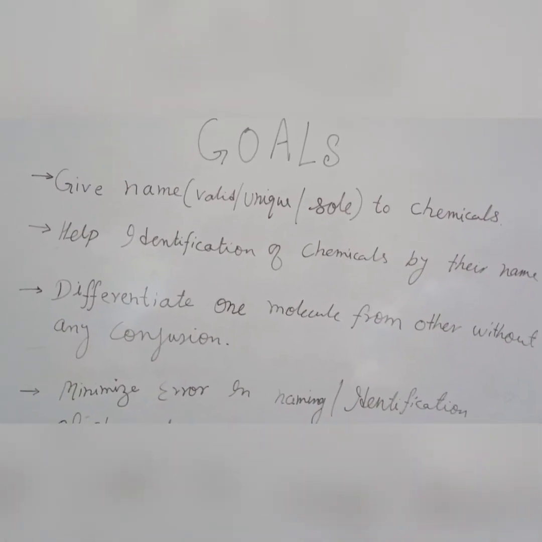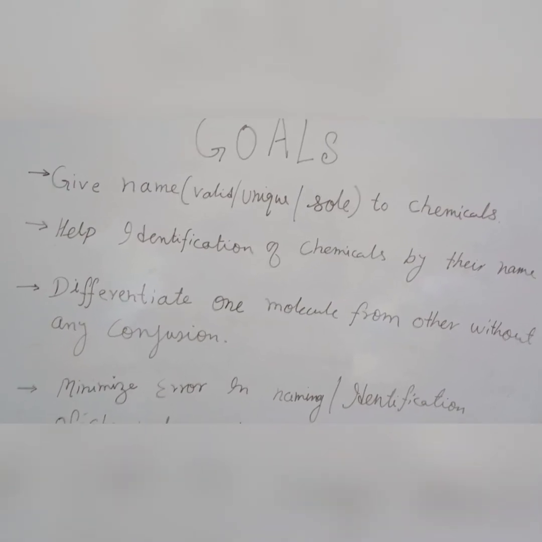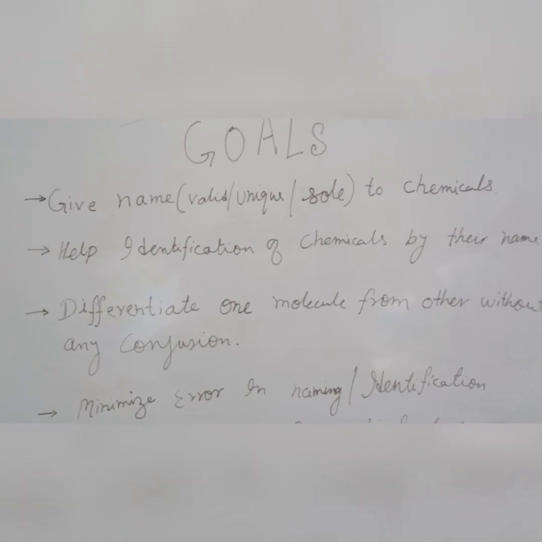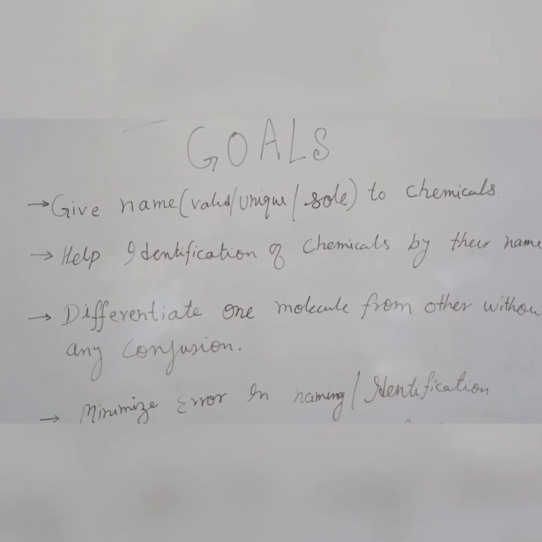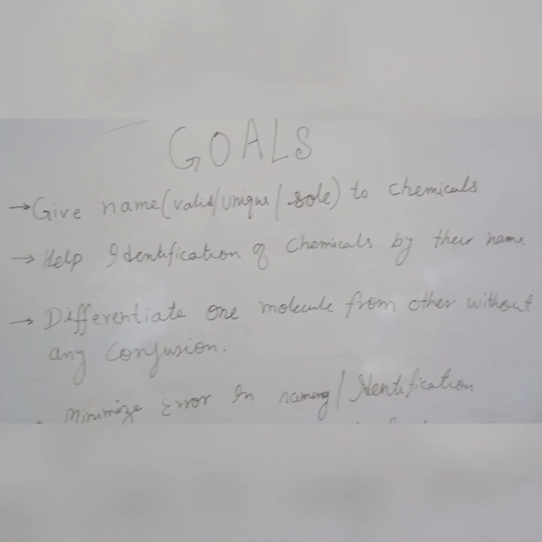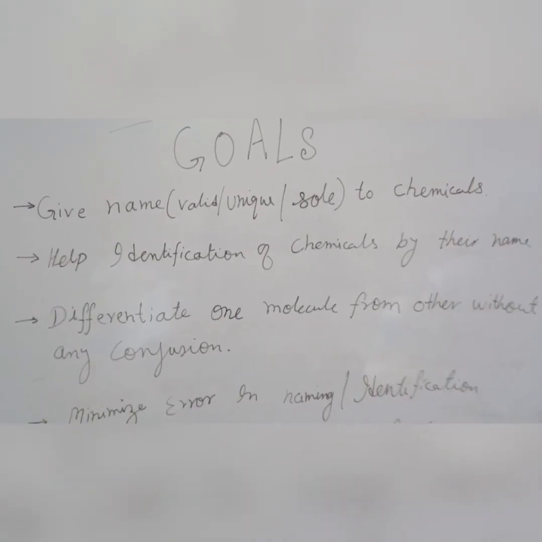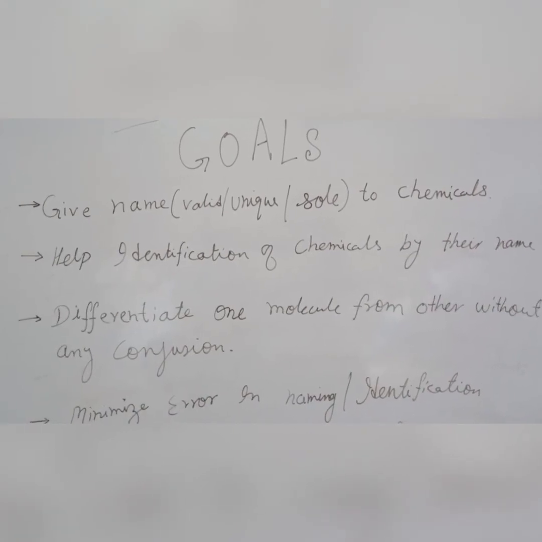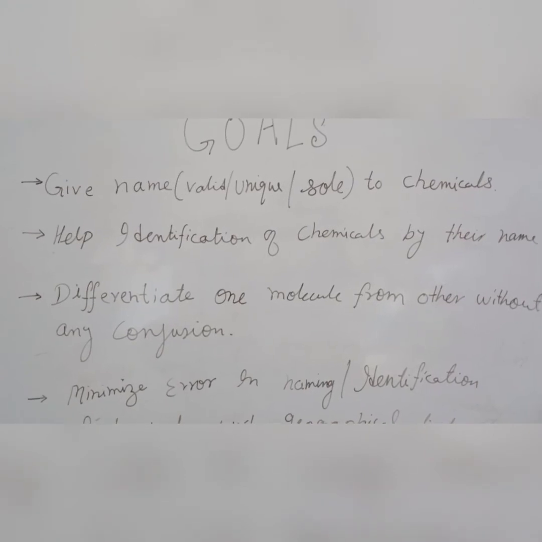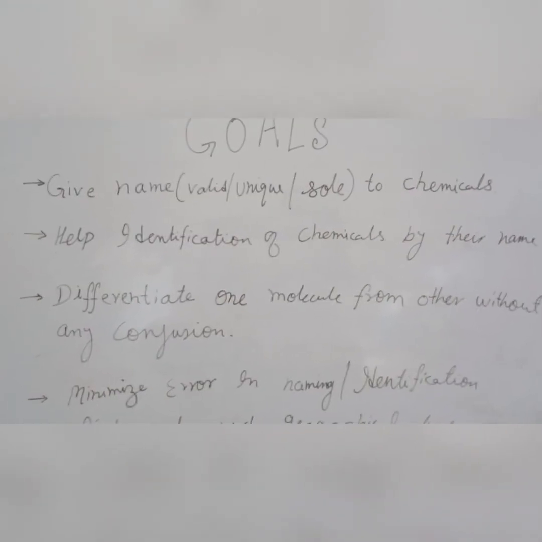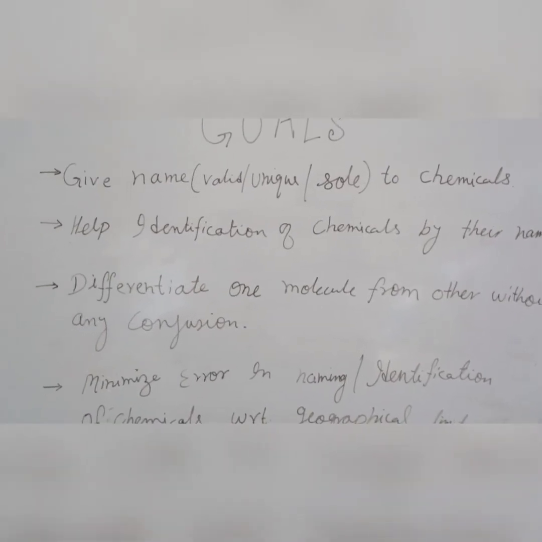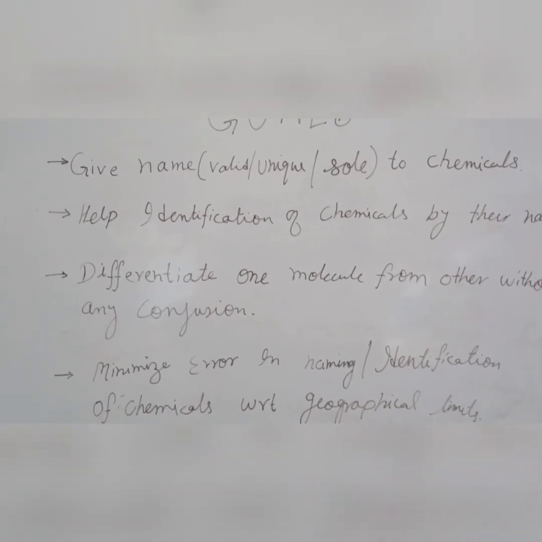Now, let us look into the third one. The third characteristic or important goal of nomenclature is to differentiate one molecule from another molecule without any confusion. This is a very important goal of nomenclature. Once we give a chemical name to any compound or chemical substance, here molecules means a chemical compound or a chemical substance or a derivative.